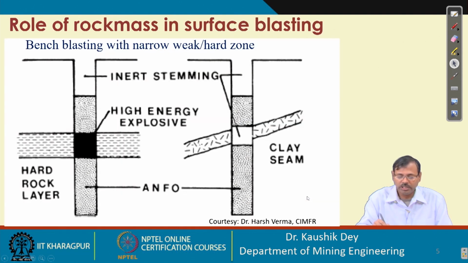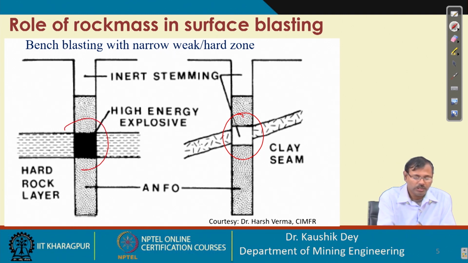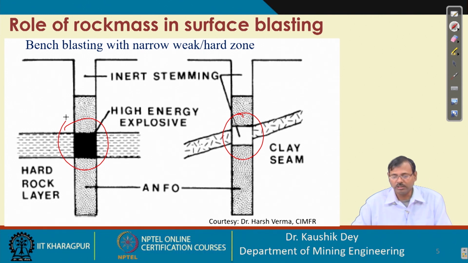Continuing with that, in the last class we also found the occurrence of narrow veins or narrow zones, whether weak or hard, in the bench layer. To cater to that, either we have to provide a stemming part at this position, or if it is a very strong rock, we have to provide a high energy explosive in that particular condition.